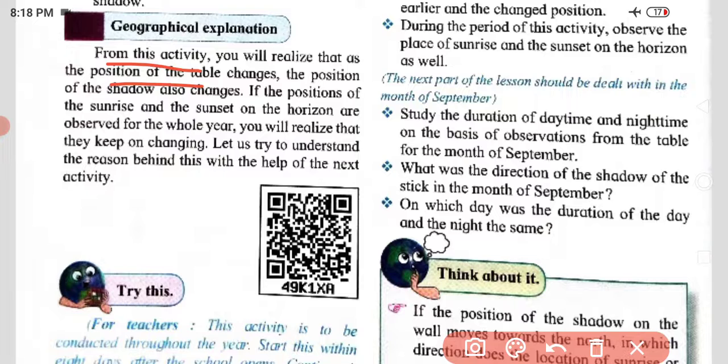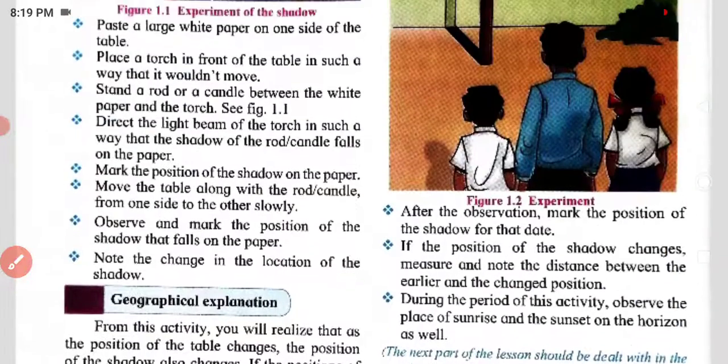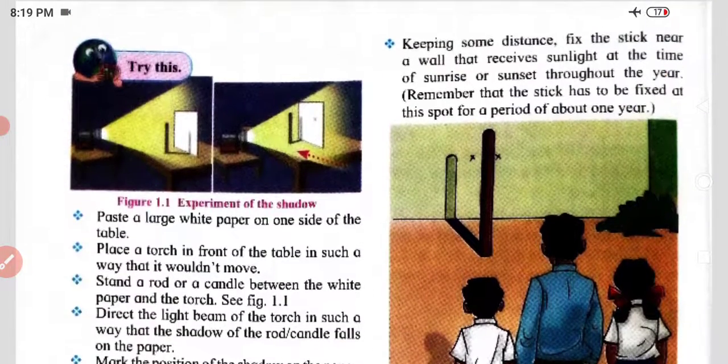If the positions of sunrise and sunset on the horizon are observed for the whole year, you will realize that they keep on changing. If you observe it really, you will see changes day by day. Every day there is a change. Let us try to understand the reason behind this with the help of the next activity. Yes, figure 1.2 experiment is given.